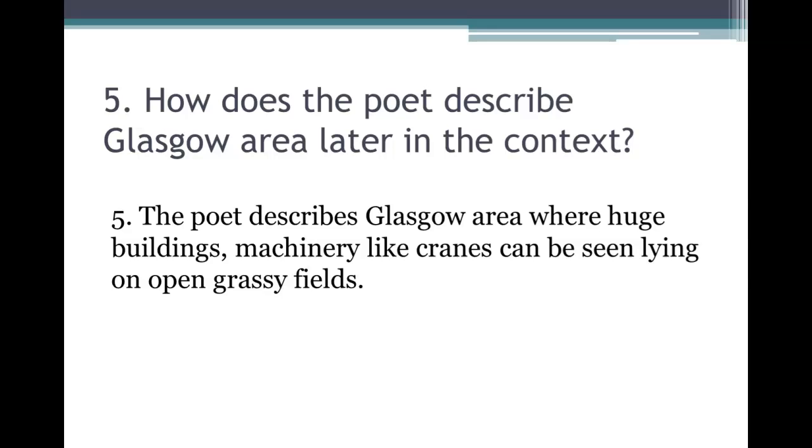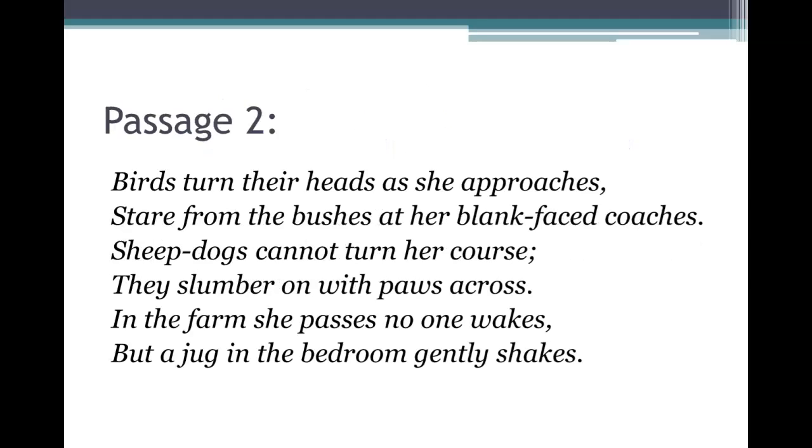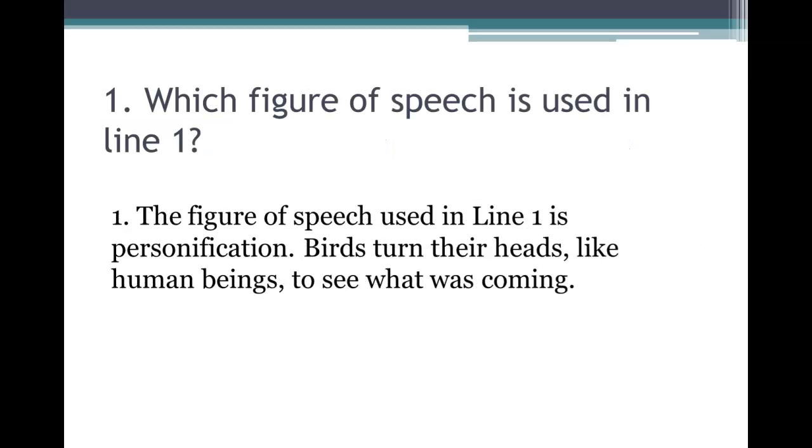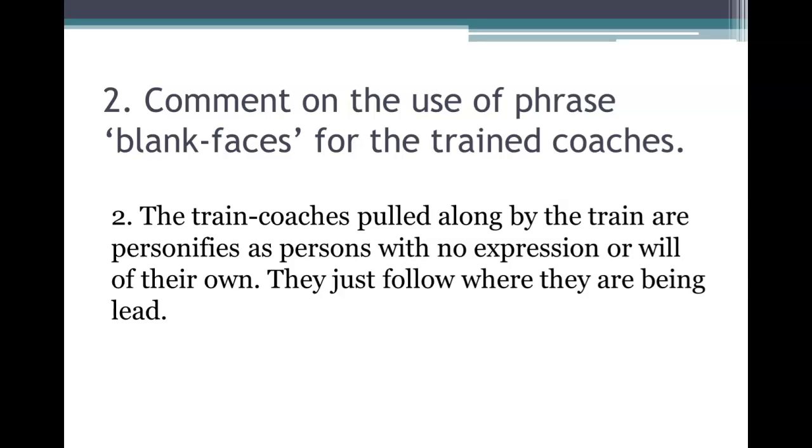Fifth question. How does the poet describe Glasgow area later in the context? Answer. The poet describes Glasgow area where huge buildings, machinery like cranes can be seen lying on open grassy fields. Now this is the passage 2. First question for this passage is, which figure of speech is used in line 1? The answer is, the figure of speech used in line 1 is personification.